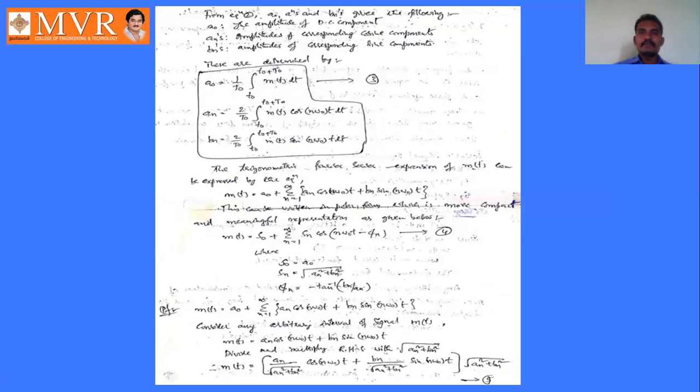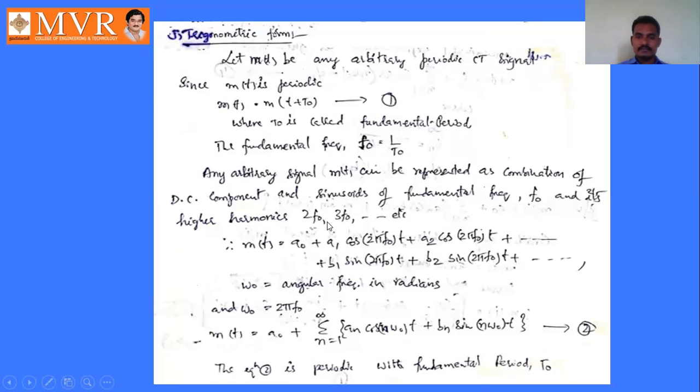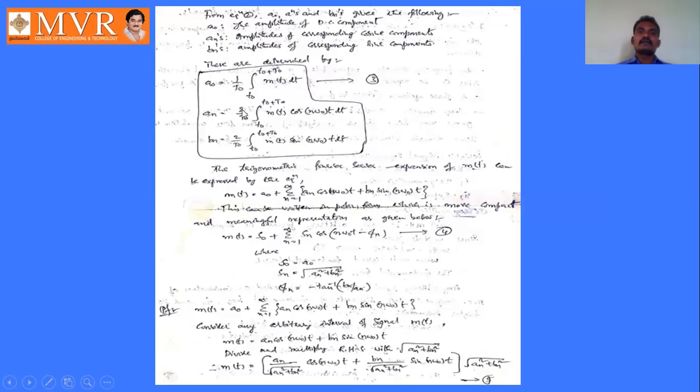Next, from equation number 1, A naught, ANs and BNs give the following representation. Here, A naught is nothing but the amplitude of the DC component. ANs are amplitudes of corresponding cosine components, and BNs are amplitudes of corresponding sine components. See here, AN and BN. So these AN are amplitudes of cosine components. Why? Because it is a cos term. And Bn is amplitudes of sine components, and A naught is amplitude of DC component. Okay, so these are determined.